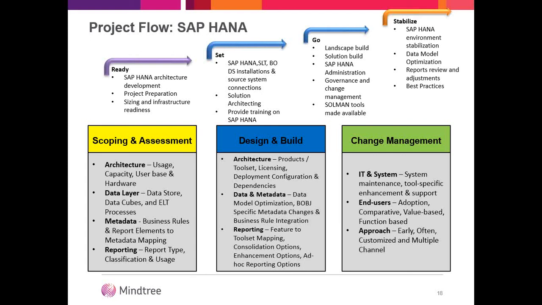Then is your metadata, business rules or report elements, all are there. And the reporting. Currently, you might be using a QlikView or your BEx Analyzer or any of those things, BEx reporting at the front end of BOBJ. So how do those change? And then design, architecture.